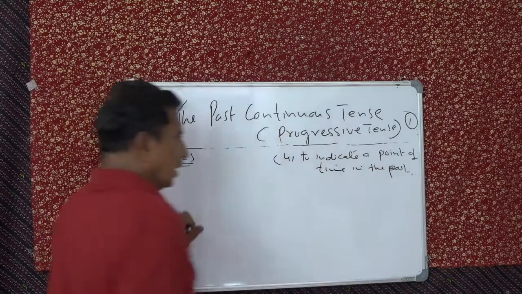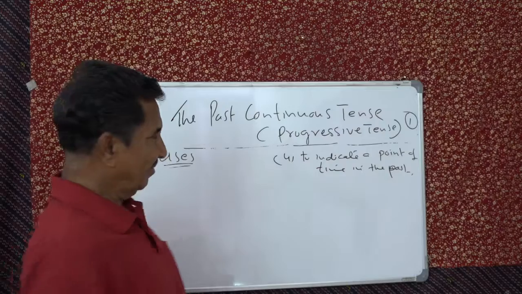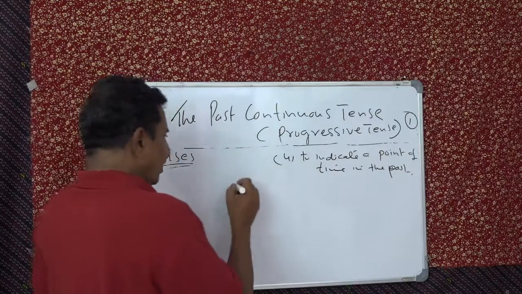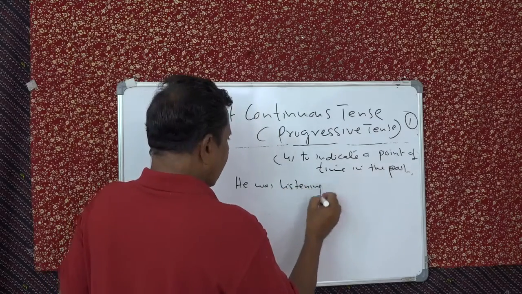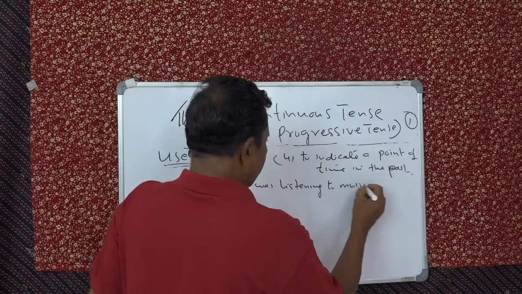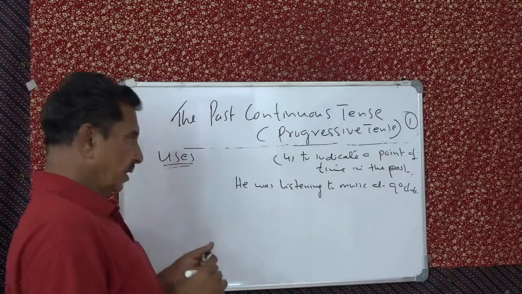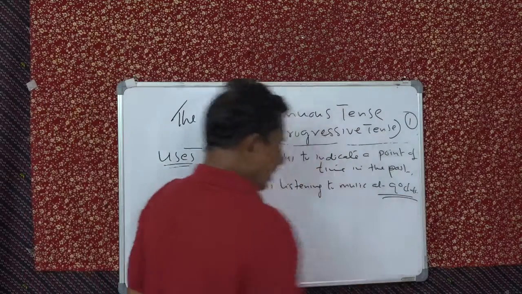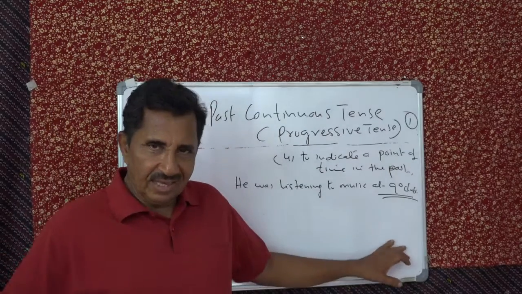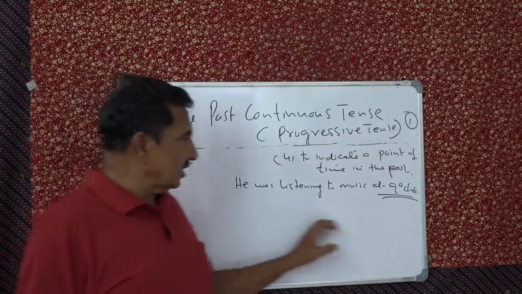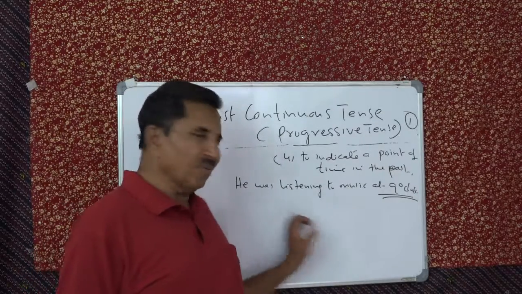For example, you can say he was watching TV at 8 o'clock yesterday. A point of time. Or he was listening to music at 9 o'clock. Yesterday is understood. So at 9 o'clock, that's a point of time. We don't say he was listening to music yesterday. Then there is no point of time. But when we say he was listening to music at 9 o'clock, yesterday is understood. Otherwise, you cannot use this tense.